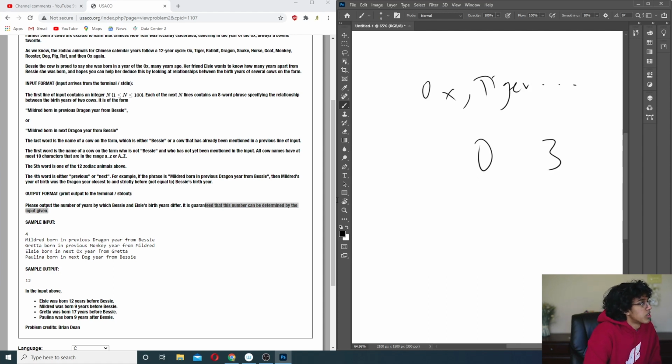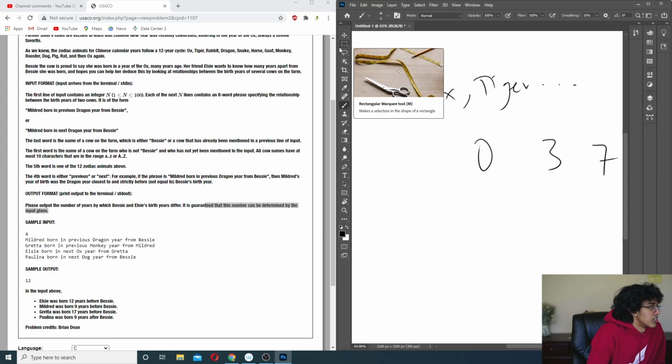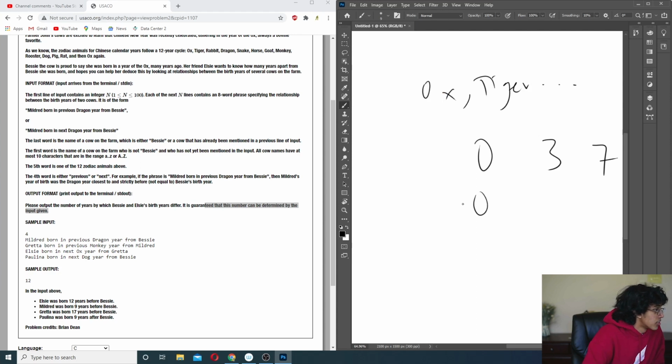Counting is hard, dude. 3, 4, 5, 6, 7, so 7. And what is next? Ox, which is 0 again. And dog: 11, 10, 9, 8. Wait, how does that work? 0, 1, 2, 3, ..., 11. So counting back, 11, 10, 9.